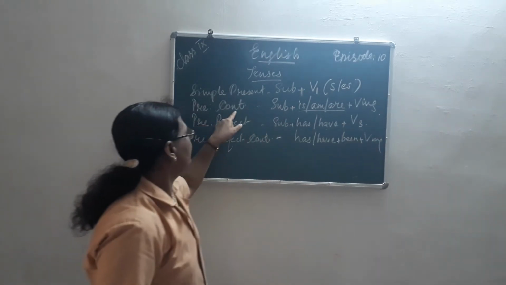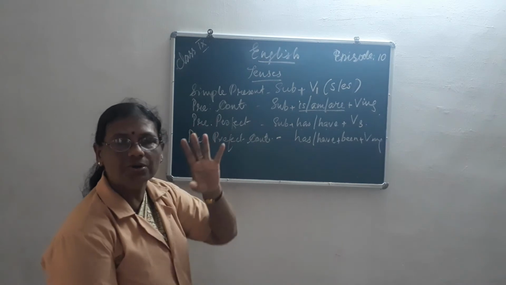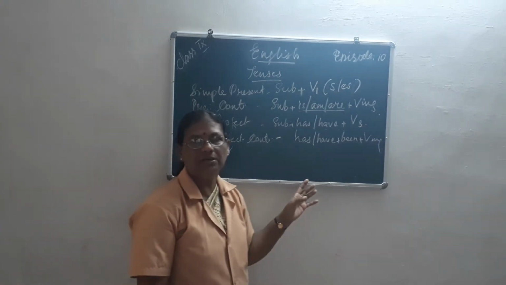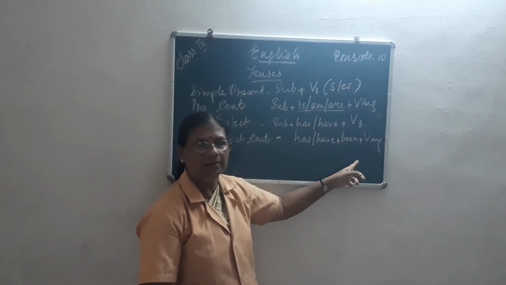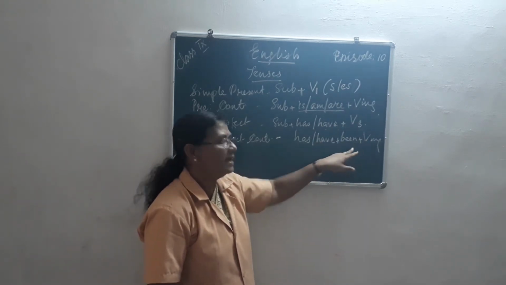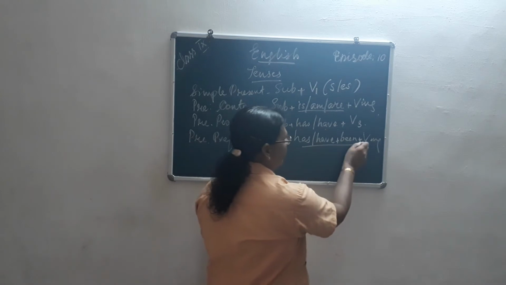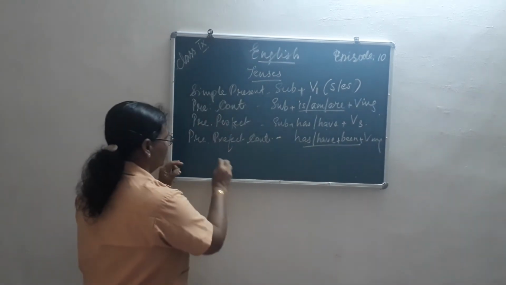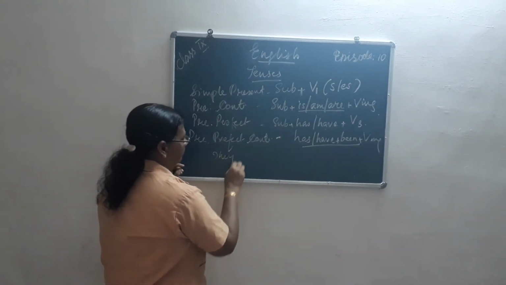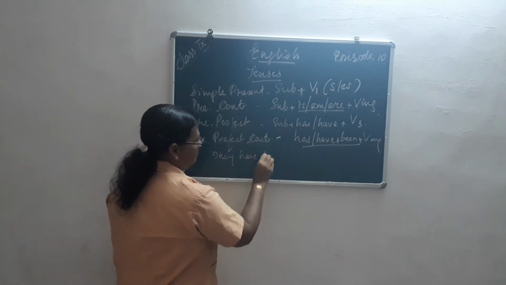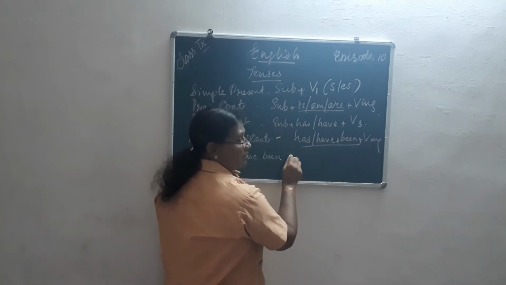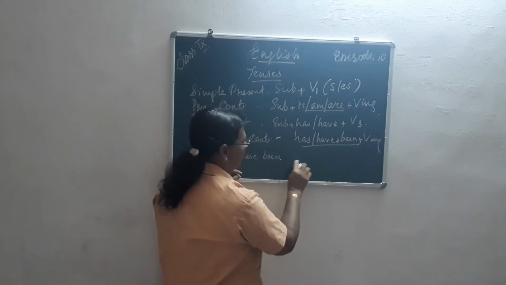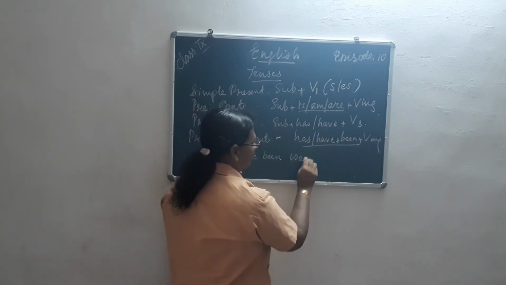So here also continuous, here also continuous. That you should always remember. When continuous is asked, we have to add ing along with the verb. And what is the extra one here? Been is added. So they have been cooking, or they have been washing.